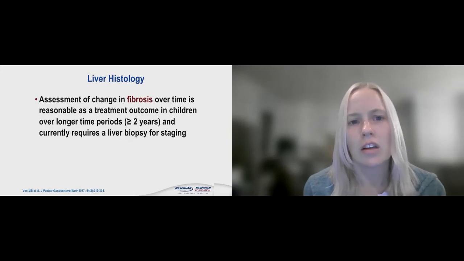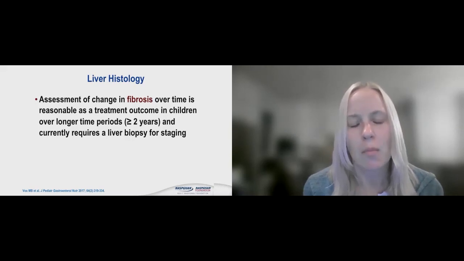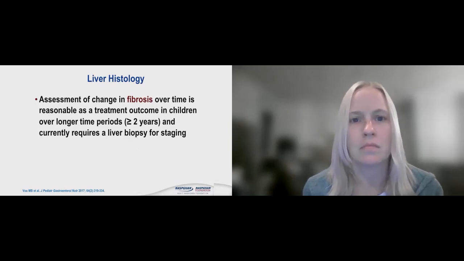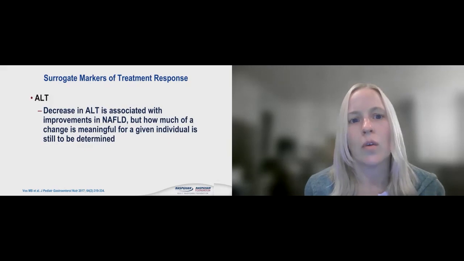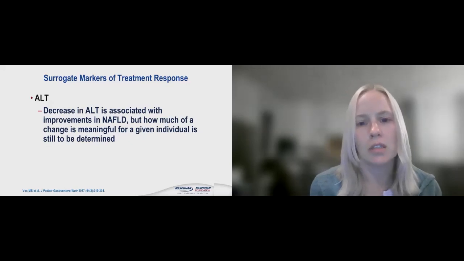Liver histology and our assessment of that is looking at the change in fibrosis or scar tissue over time as a reasonable treatment outcome in children over longer periods of time. But we don't love doing a lot of repeat liver biopsies. We look at the ALT. If there's a decrease in ALT, we think that's overall associated with improvements in NAFLD, but again, we don't know what's meaningful.